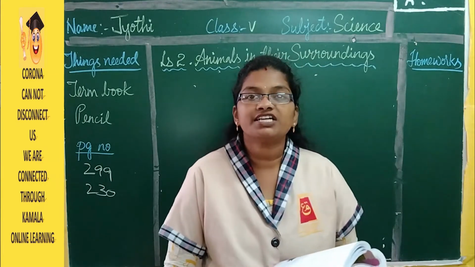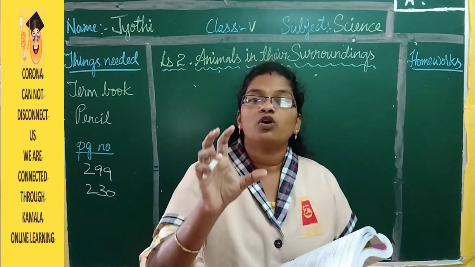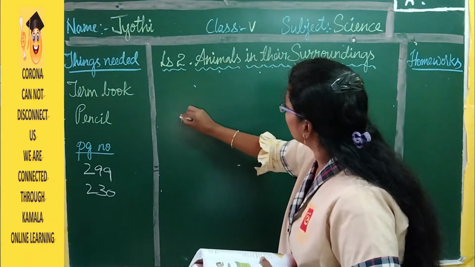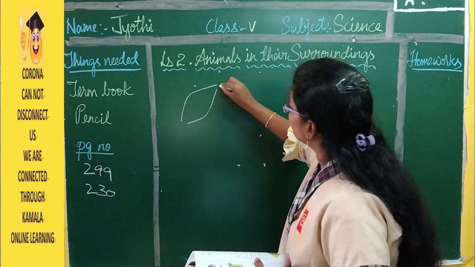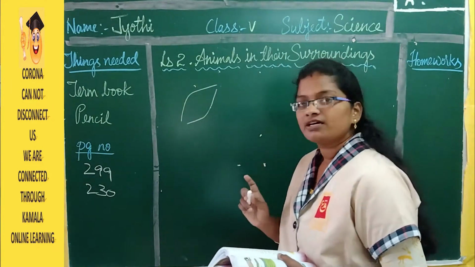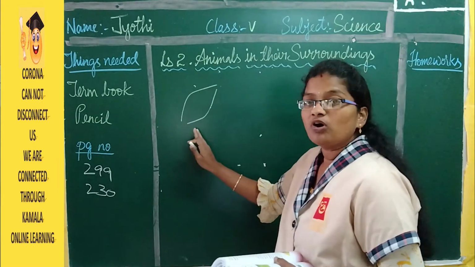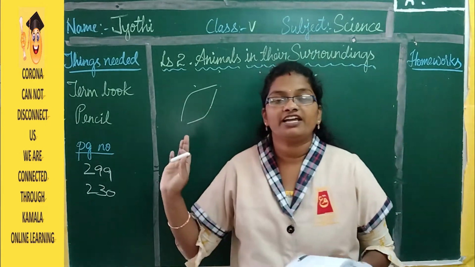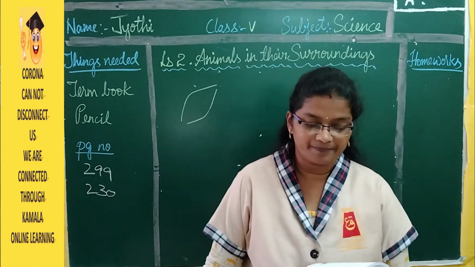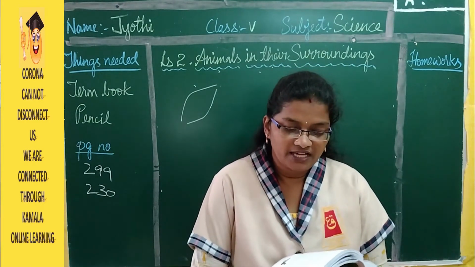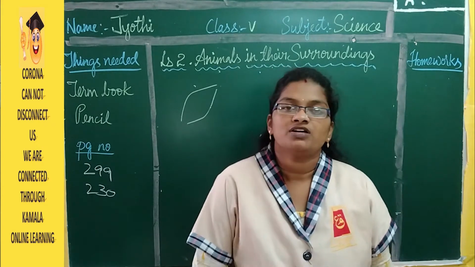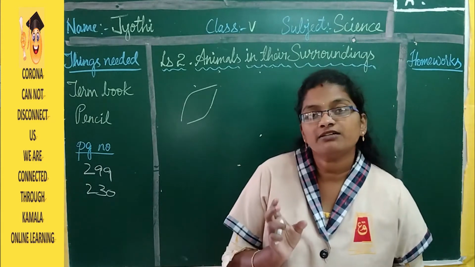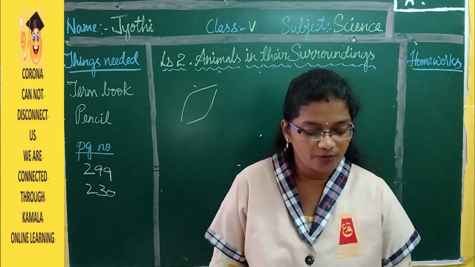So they have a streamlined body. That is, their body is very light and it is in the shape of a boat. How a boat will be? Like this. A boat will be like this, right? So even the bird's body also will be in the shape of a boat. So they have a streamlined, that is very light body. Feathers to fly and keep the body warm. So they have very lightweight feathers on their body, and they even keep the body of the bird also warm.